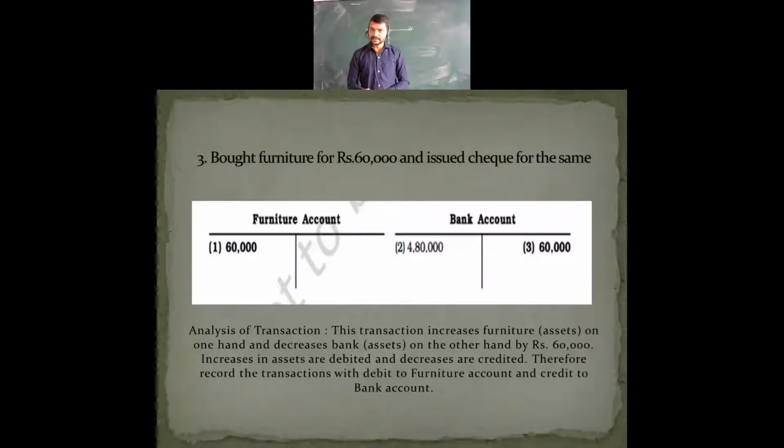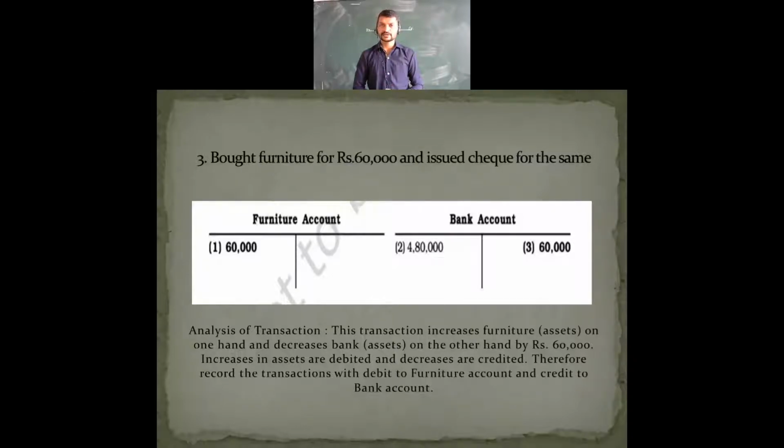Now assets are increased. What asset have we increased here? The fixed asset, the furniture, has increased. So we have taken it on the debit side, and there is a decrease in asset. In current assets, we had 4,80,000 in the bank. In the second point we saw the 4,80,000 was taken over in the bank account. Now from that bank the cheque is issued, meaning you are not going to pay in cash.